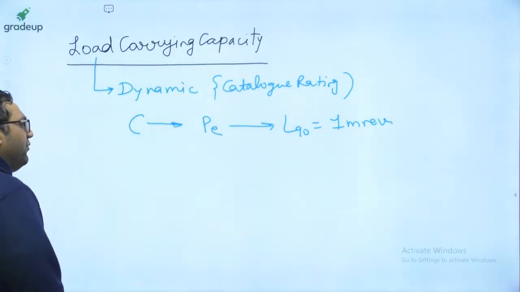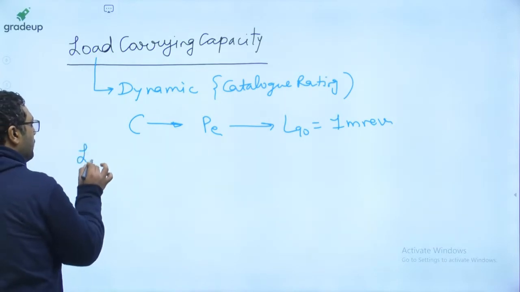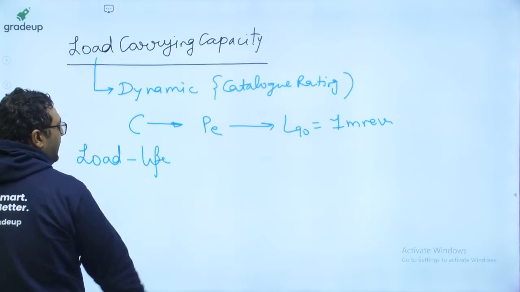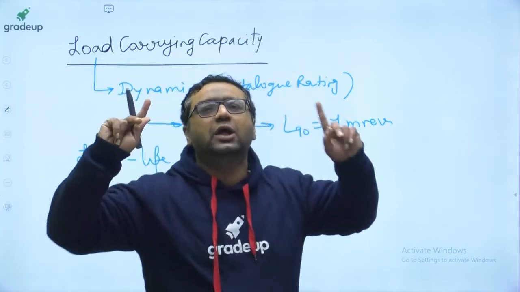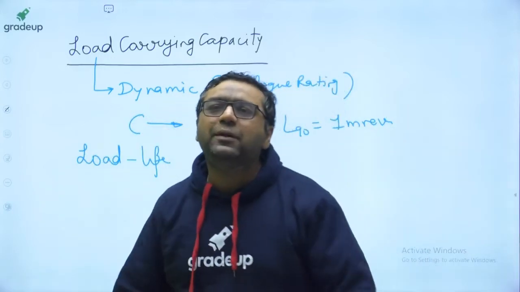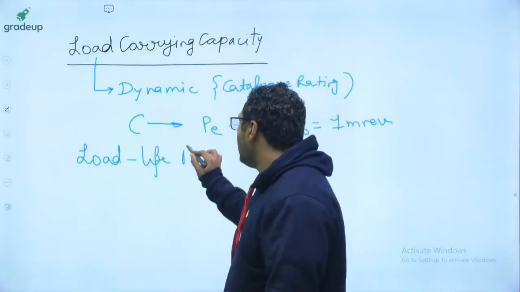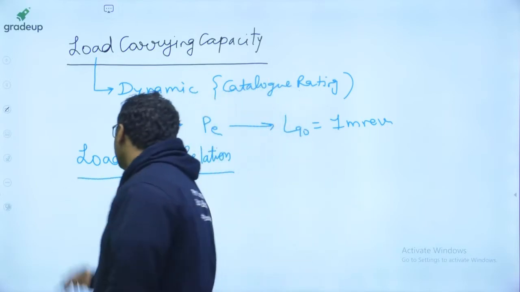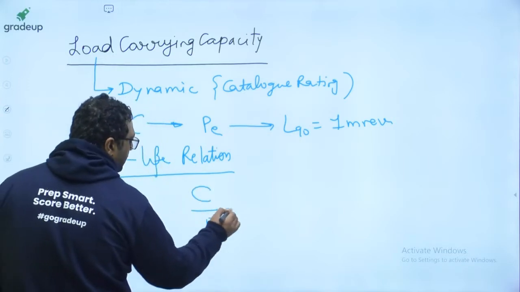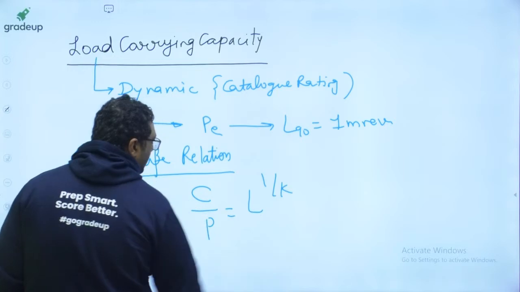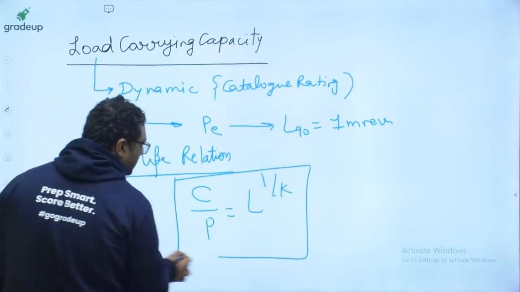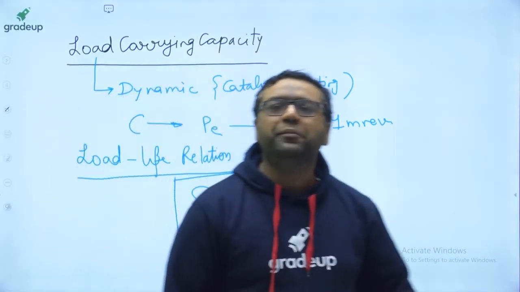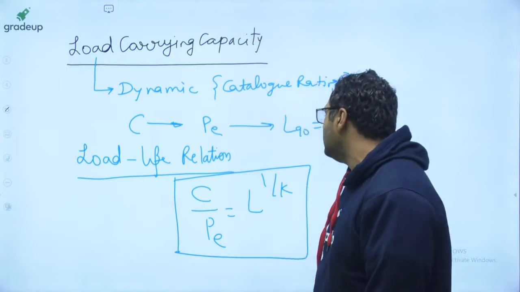Okay guys, when we are talking about this, there is a formula from which 100% of questions have been asked till date. Mind my words, 100% of questions from ball bearings have been asked with only one formula, that is the load life relationship. It is (C by P) equals L to the power 1 by K. This is the formula known as the load life relationship, and all the questions till date from this chapter are asked from this formula only.